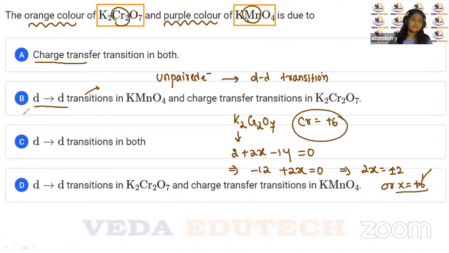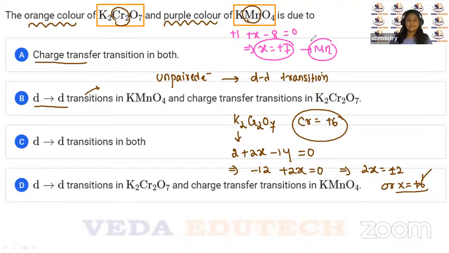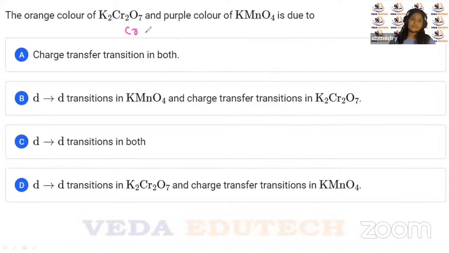Talking about the other one, this is plus 1, this is x, this is minus 8 equals to 0, which implies x equals plus 7. So in case of manganese, children, it is plus 7. Okay, let's solve these. So for chromium, it is plus 6, and for manganese, it's plus 7.